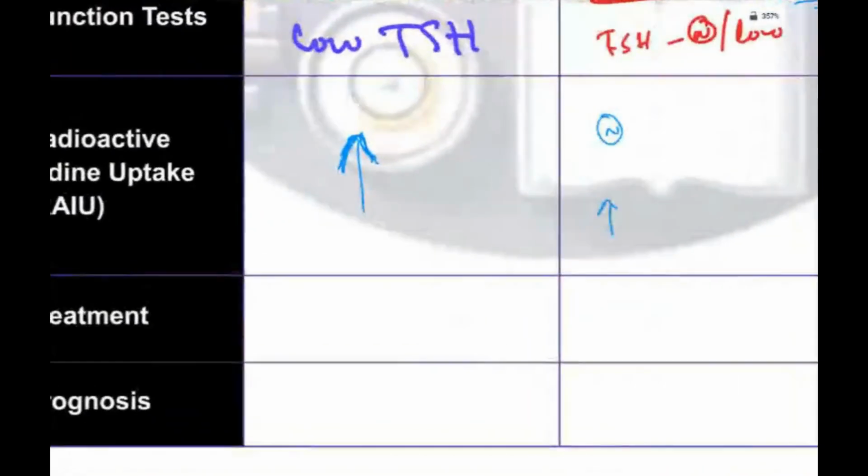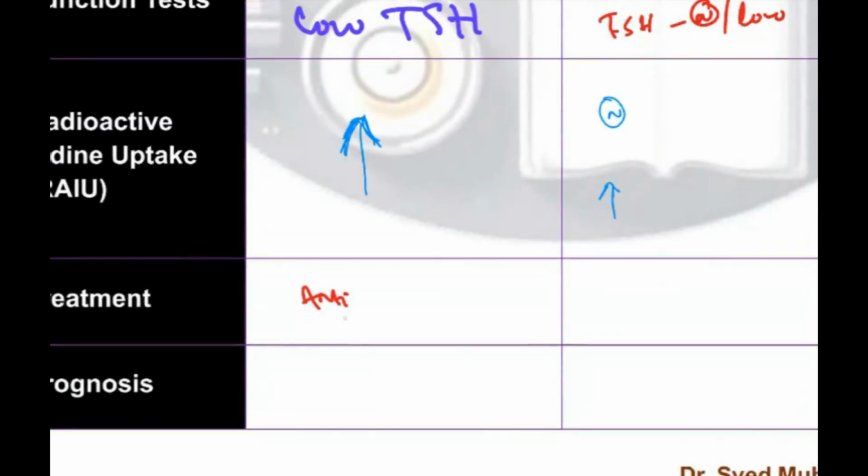What are the treatment options? You give anti-thyroid medications in hyperthyroidism. Plus, if anti-thyroid medications like carbimazole are not working, you can give radioactive iodine, or if that is not working, prefer surgery, thyroidectomy, either partial or total, depending.